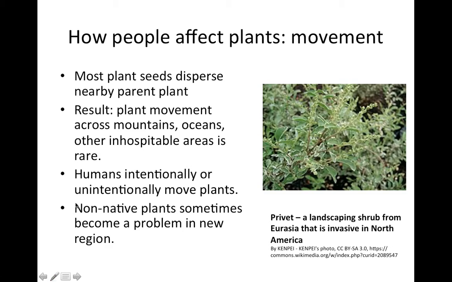And so this is an area of active research for management. How do we prevent unintentional movements? And what do we do about plants when they are unintentionally moved? And here's just one example. This is privet. There are several species of privet, which is a shrub. If you remember, Harry Potter lived on Privet Lane somewhere in the UK. It's been brought over several species to North America because it has a desirable look for shrubbery around buildings, but it has escaped and now taken over millions of acres in forest understories around the east of the United States.